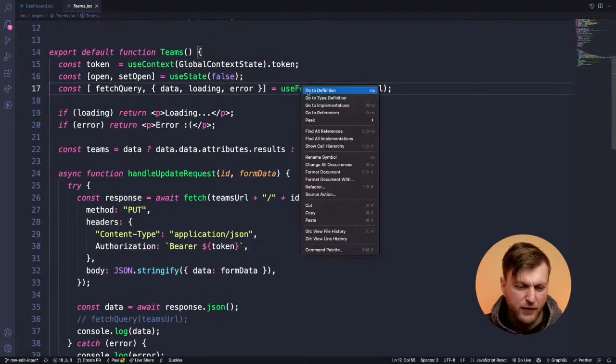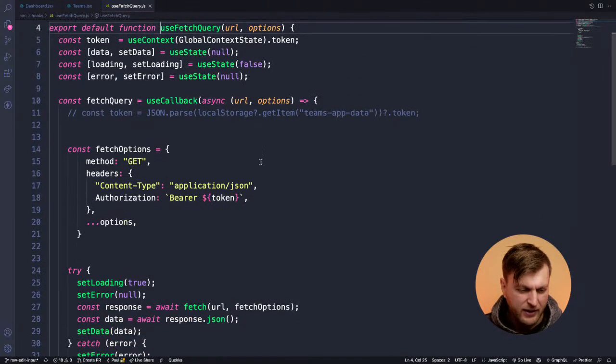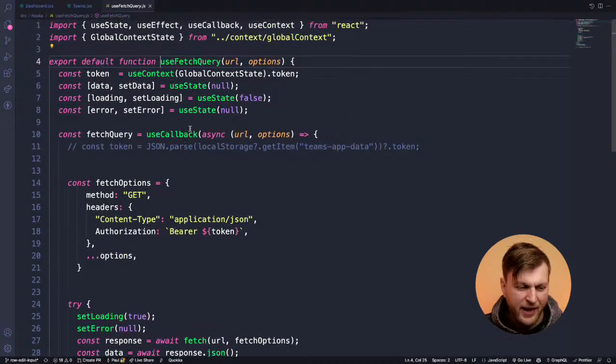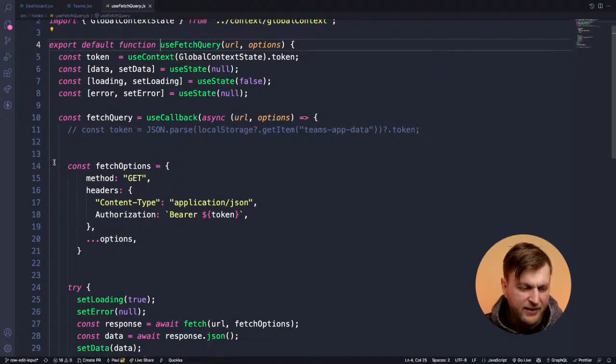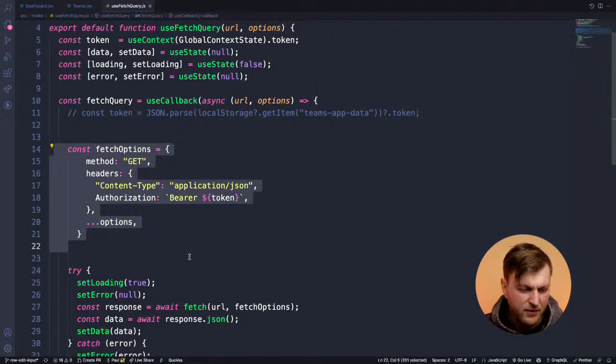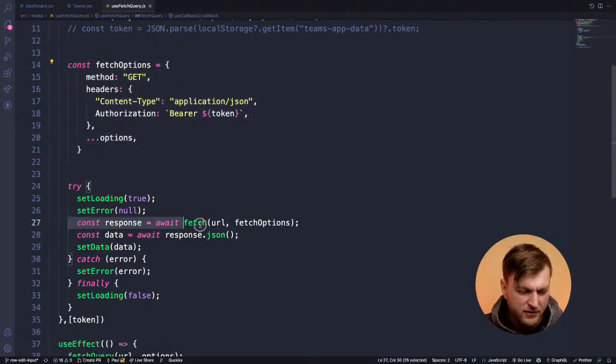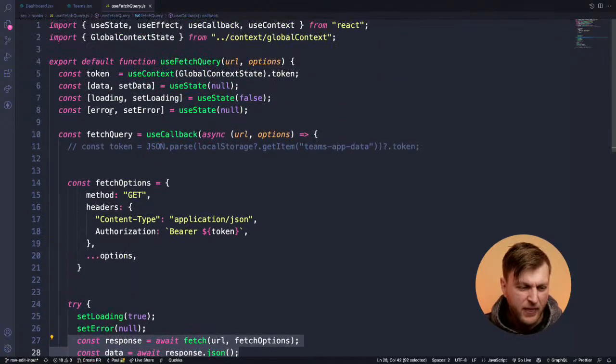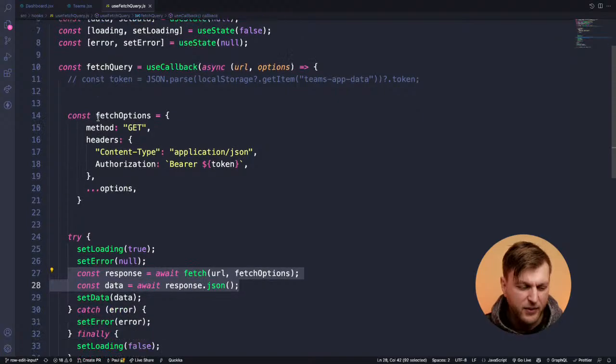Let me just show you the use fetch query hook so you guys see it's nothing crazy. All it is, literally, is a function that is calling the basic fetch implementation to get the data. The only difference is that I am putting it inside a hook that allows me to share this function with any different component that I want, and makes it a little bit easier for me.